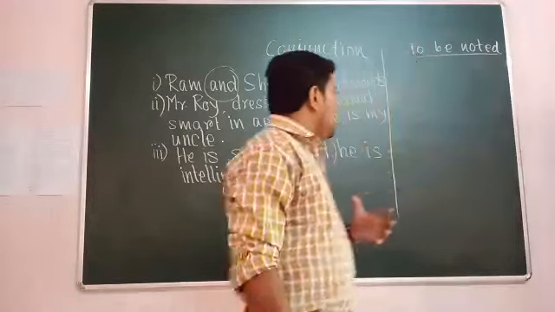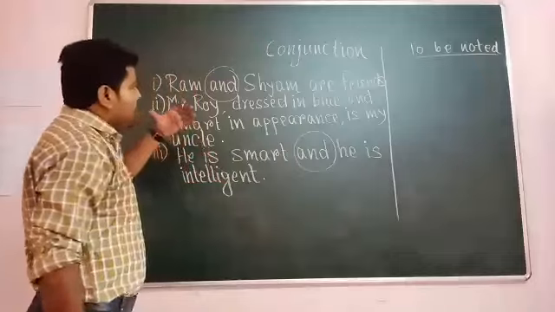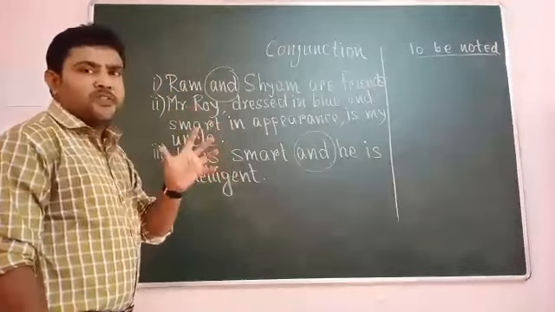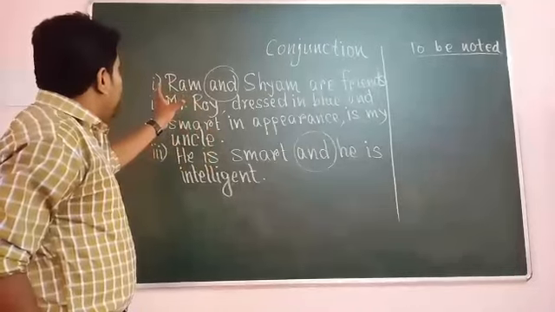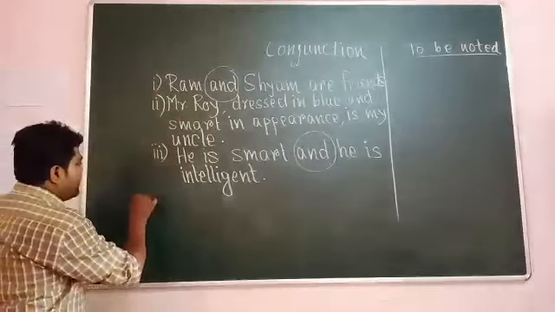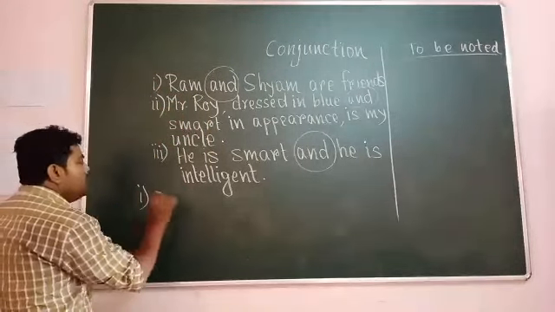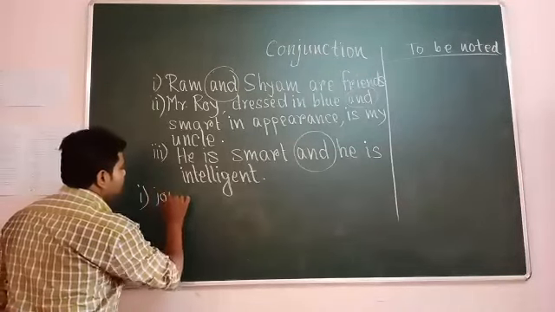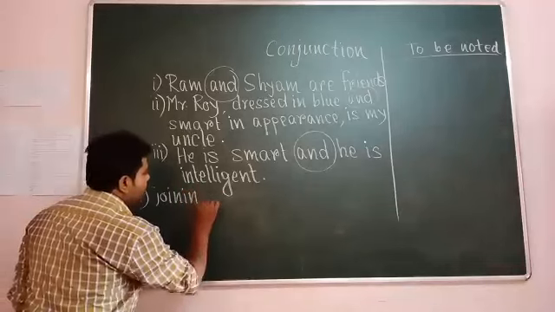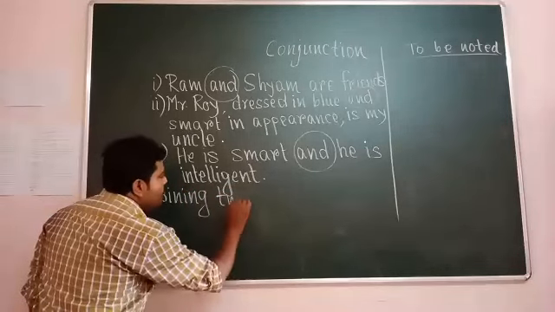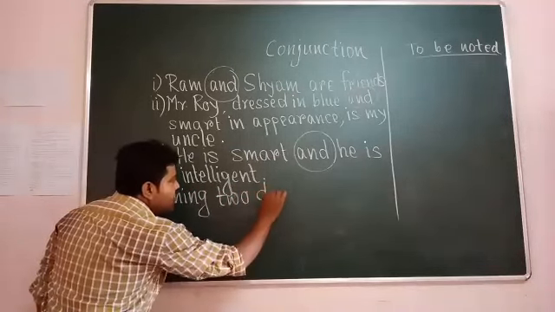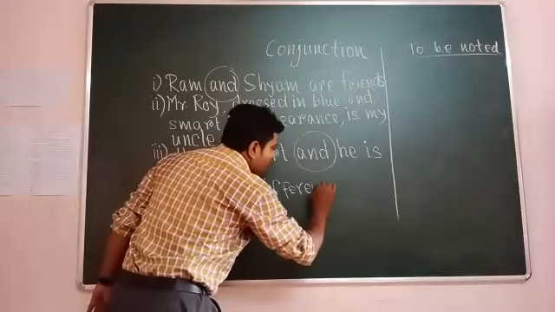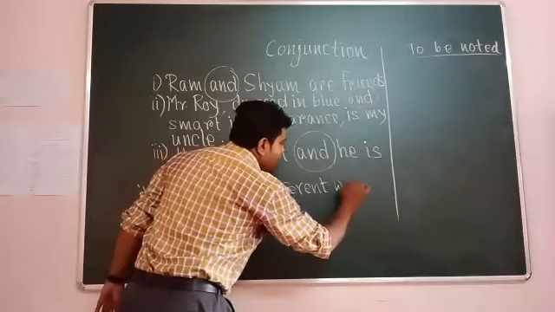It's actually joining two different parts of the sentence. In the first sentence, it's joining two different words.